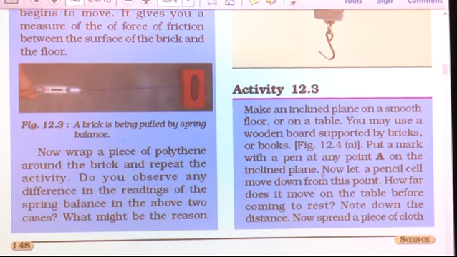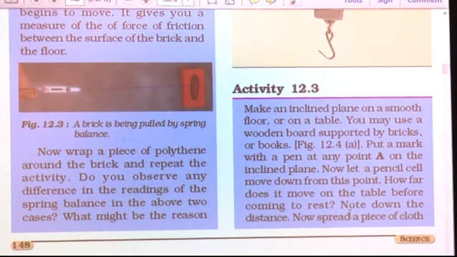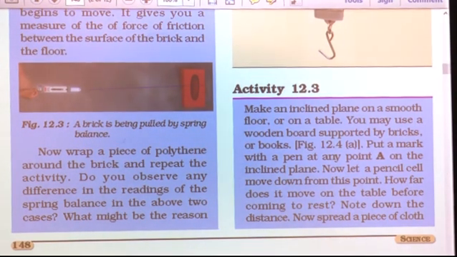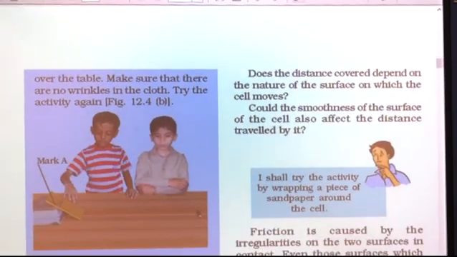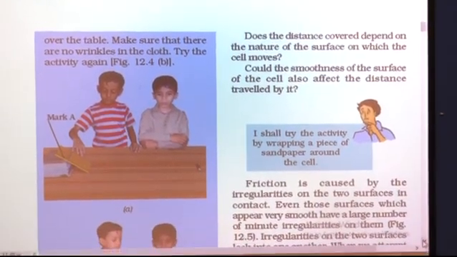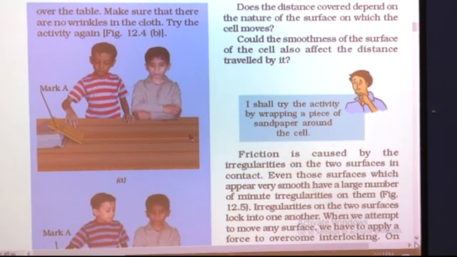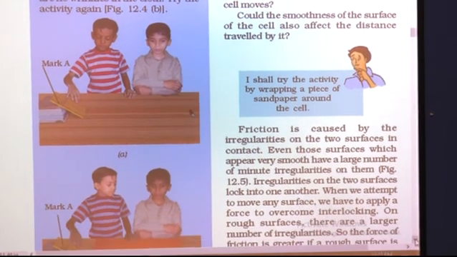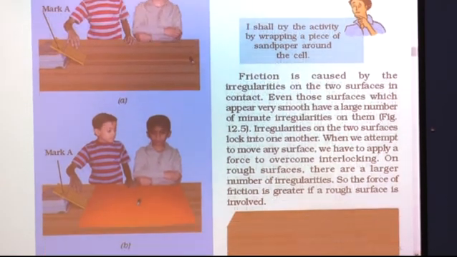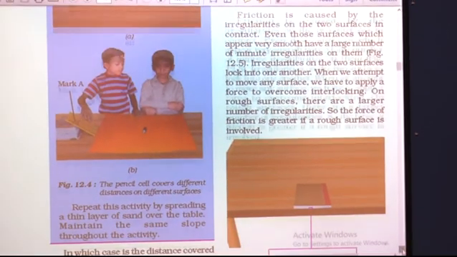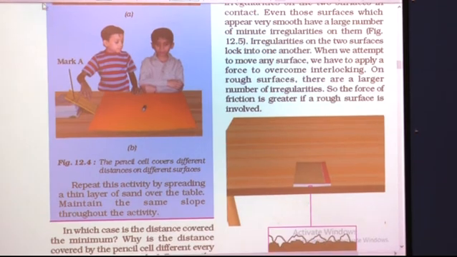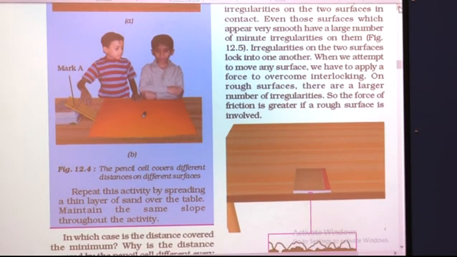Now, let a pencil cell move down from this point. How far does it move on the table before coming to rest? Note down the distance. Now, spread the piece of cloth over the table. Then, make sure that there are no wrinkles in the cloth. Try the activity again. And in the third case, you can first compare these two cases. I will tell the third case later on.